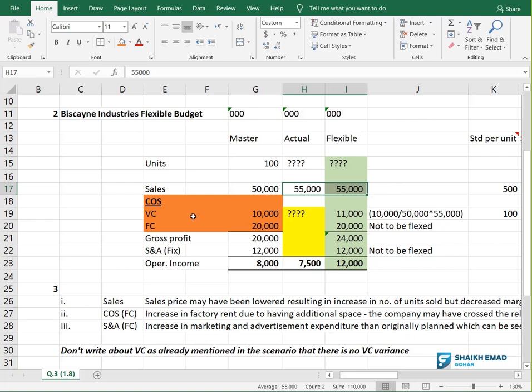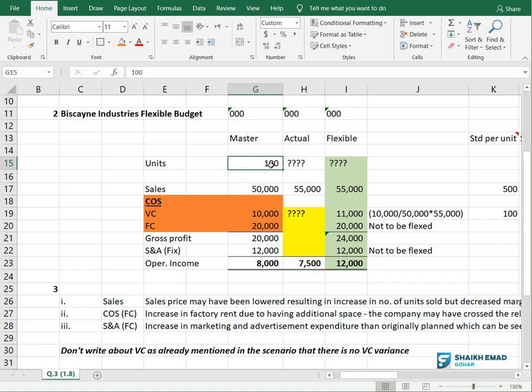Then they are asking, how to calculate the variable cost? Remember, we will flex it. How will we flex it? We need to know how much is my standard. How to know the standard? How much is your variable cost in the master? 10,000. If you need to know the standard, what will you do? You will divide this 10,000 by 100 to know how much is per unit. Remember, per unit, variable cost per unit. So 10,000 divided by 100.